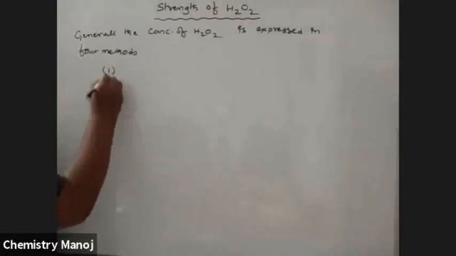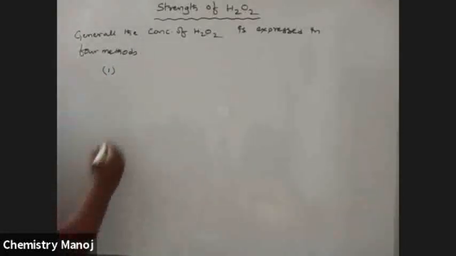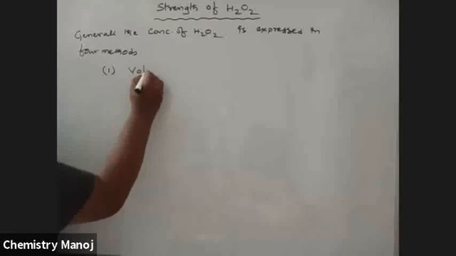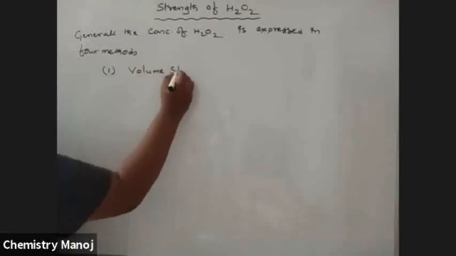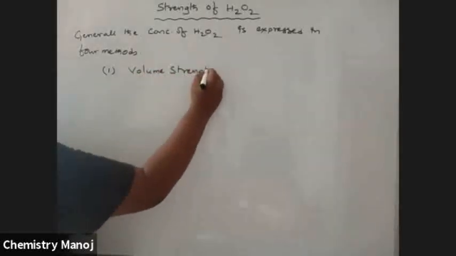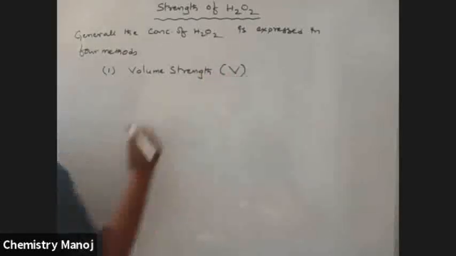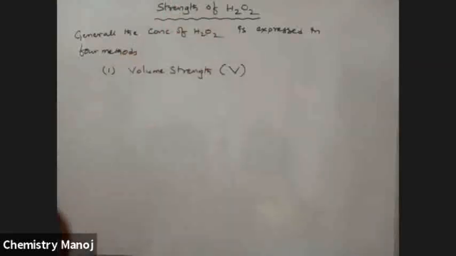So what are those 4 methods? One is volume strength, indicated with the letter V. It is one of the ways to express the strength of H2O2. I will explain one by one.